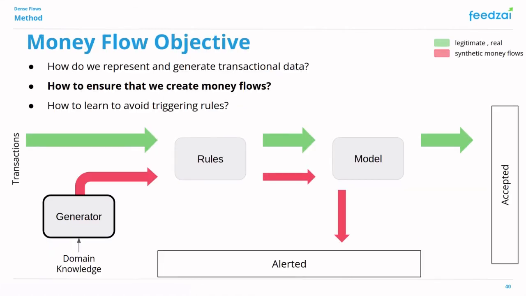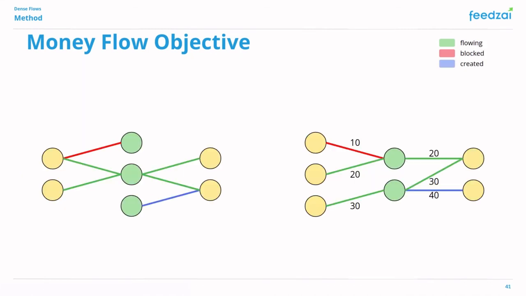Using this setup, we can generate data in the intended format, but how will we teach the generator to create examples that mimic patterns of money flows? Well, we know that money flows are characterized by similar total amounts of money going in and out of the internal accounts. As such, we want to avoid situations where money is blocked or created by the internal accounts.